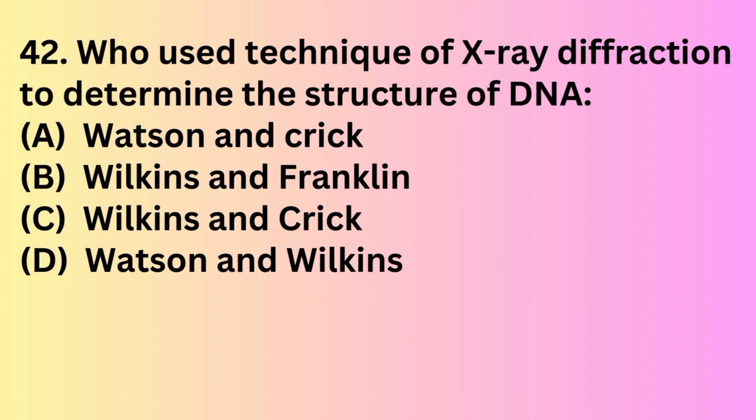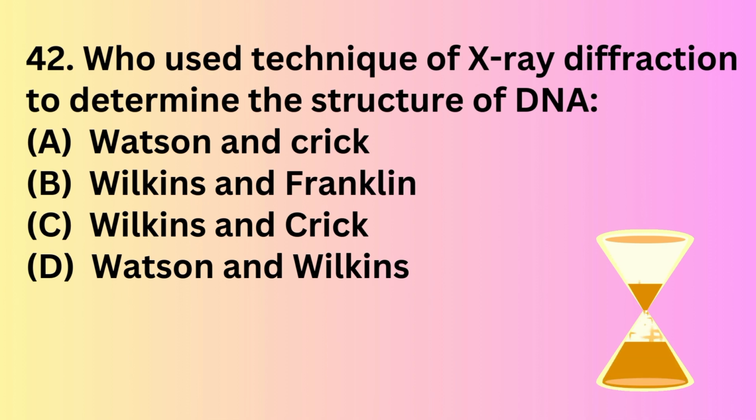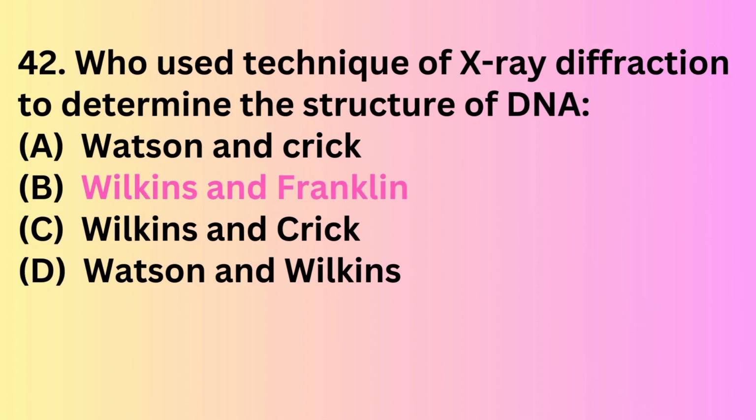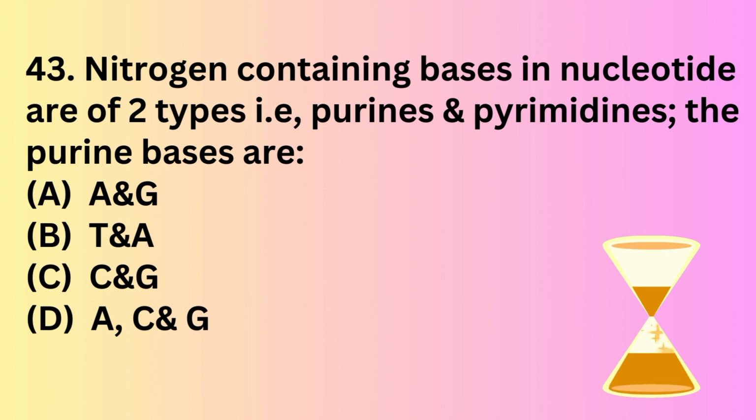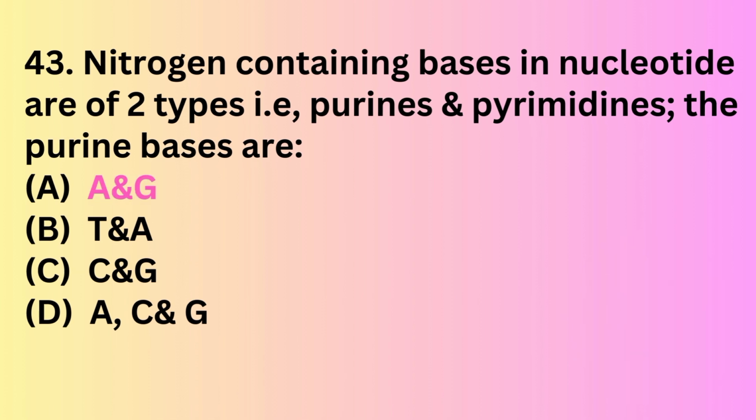Question number 42. Who used the technique of X-ray diffraction to determine the structure of DNA? Option A, Watson and Crick. Option B, Wilkins and Franklin. Option C, Wilkins and Crick. Option D, Watson and Wilkins. The correct answer is option B, Wilkins and Franklin. Question number 43. Nitrogen-containing bases in nucleotides are of two types, purines and pyrimidines. The purine bases are: AG, TA, CG, ACG. The correct answer is option A, AG.